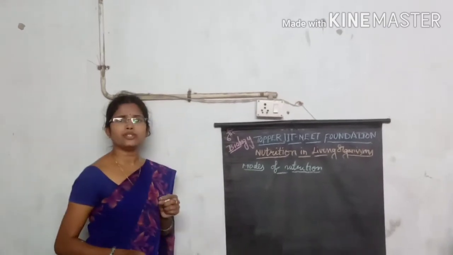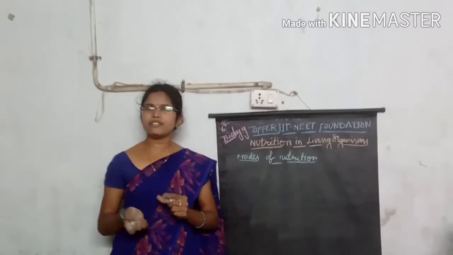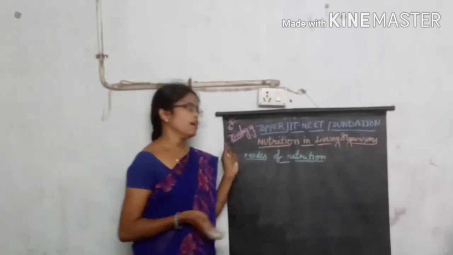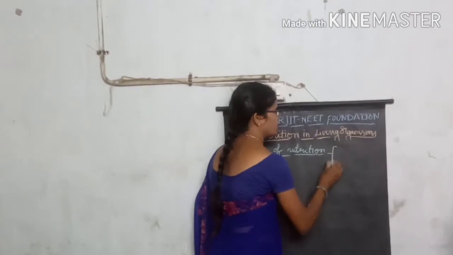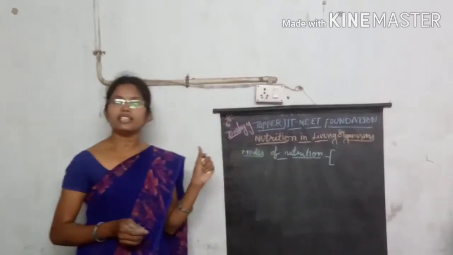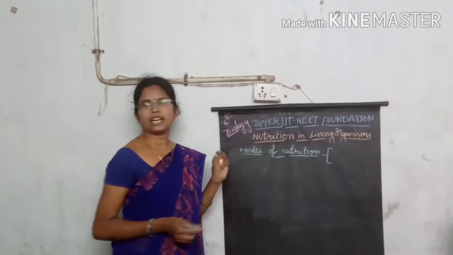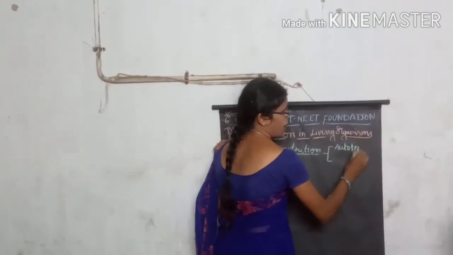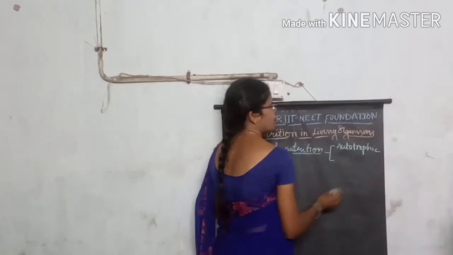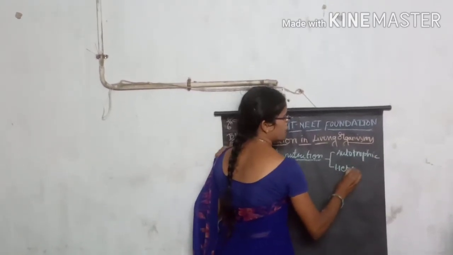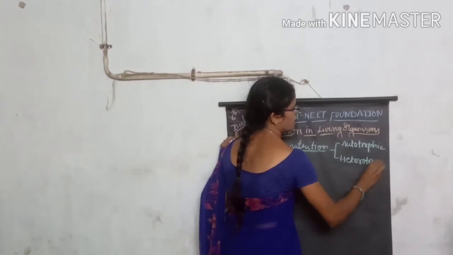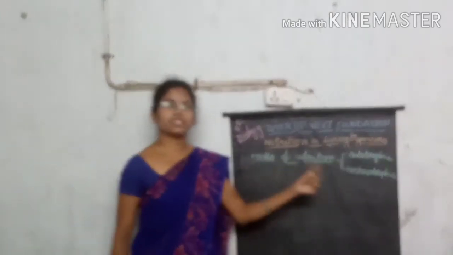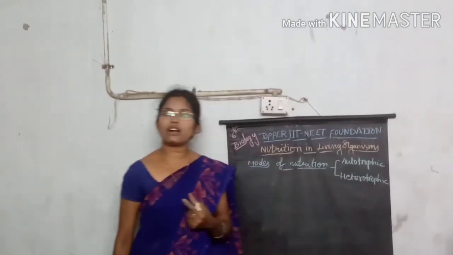So in the modes of nutrition, the living organisms which are present on the earth are mainly taking two types of mode of nutrition. How many types of modes are there in the nutrition process? Two types. One is called the autotrophic mode of nutrition, and another one is called the heterotrophic mode of nutrition. So the first one is autotrophic nutrition, the second one is heterotrophic nutrition.